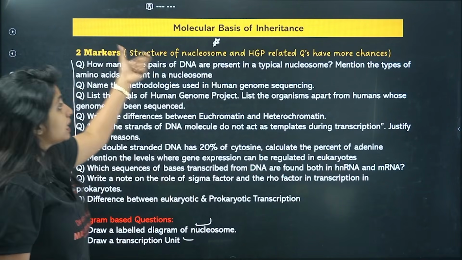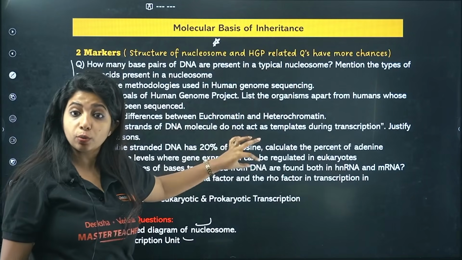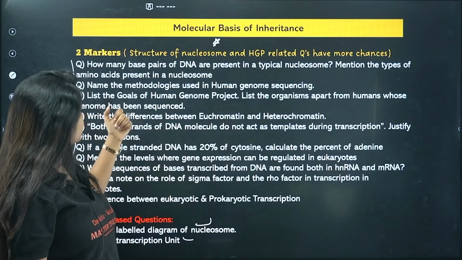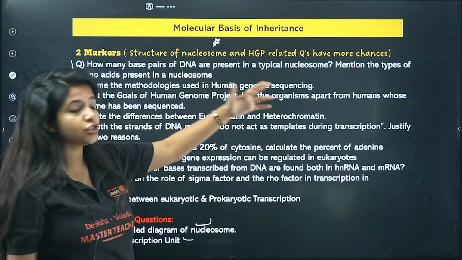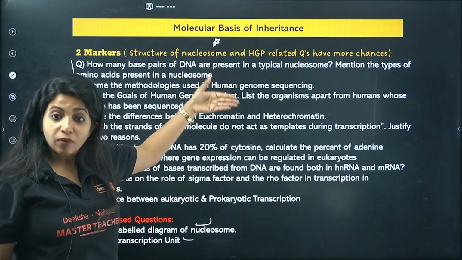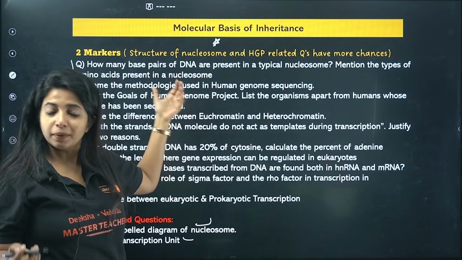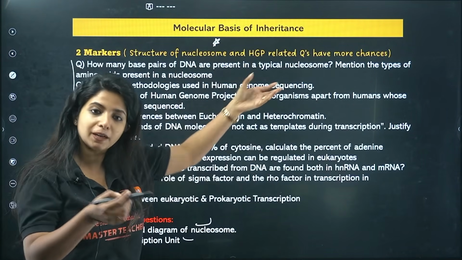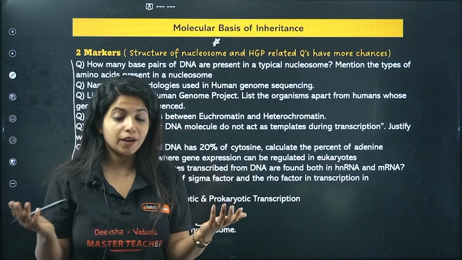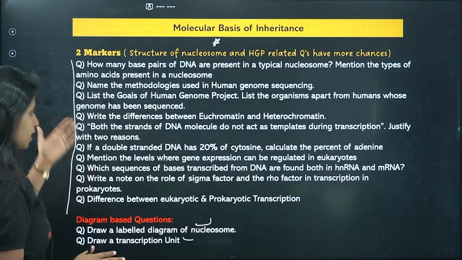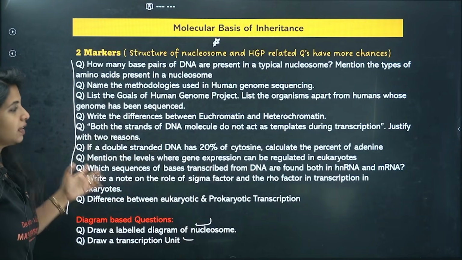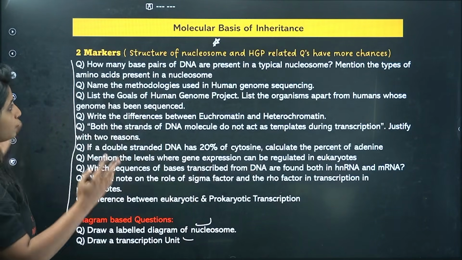I'm telling you, here I have put the thing, here I have given you the questions based on it. For example, list the goals of Human Genome Project, or basically name the methodologies in Human Genome Project sequencing. This was given in your MQP, right? So basically, when questions are coming, you feel that it's too much, but it's the same thing only. If you put a concept, it feels very short for you to learn, but if you do not know what type of questions are going to come, you are going to mess up. So that's the exact reason I put it up. Make sure you practice the extra questions also that I've given you over here. As I said, there are chances for other things also to come.